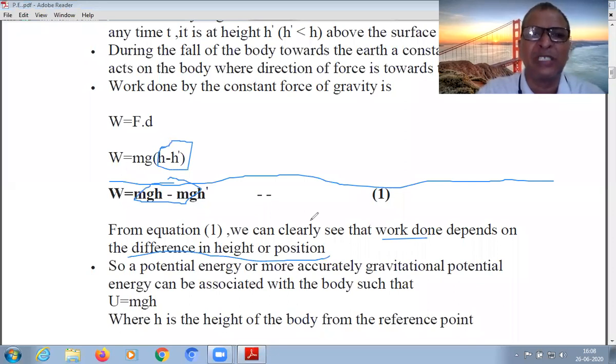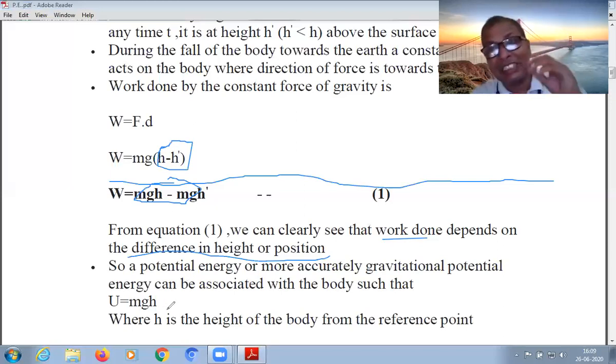See this case very carefully. That is why this potential energy is dependent on gravity, the amount of work done to bring it here. So potential energy, or more accurately gravitational potential energy, can be associated with the body such that it is equal to mgh when it is kept at a reference point at a certain height.